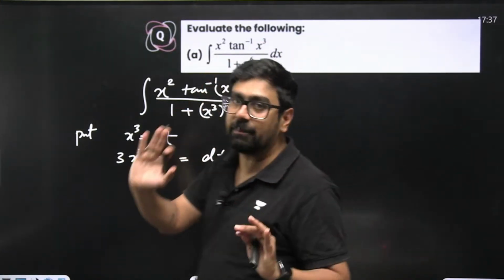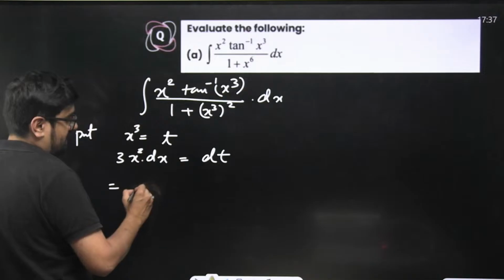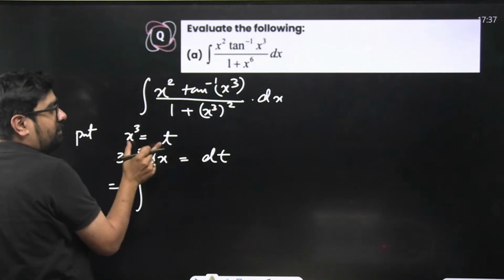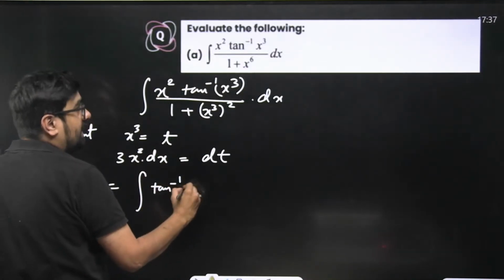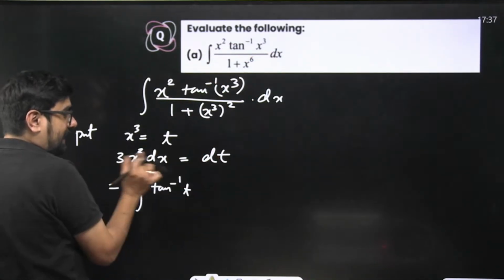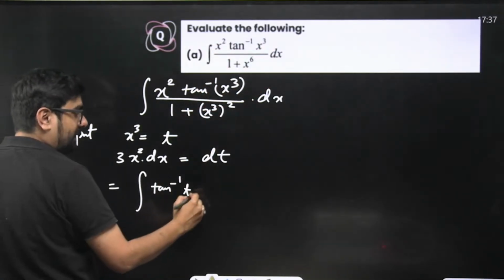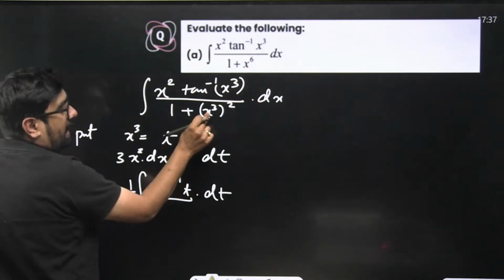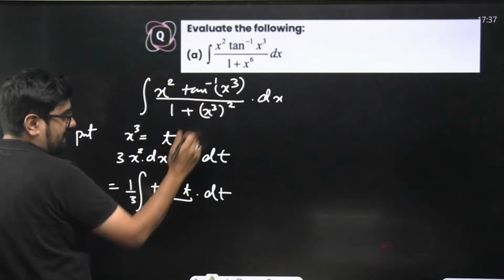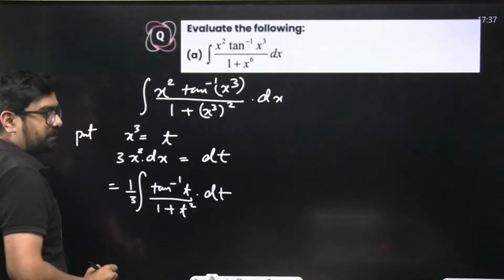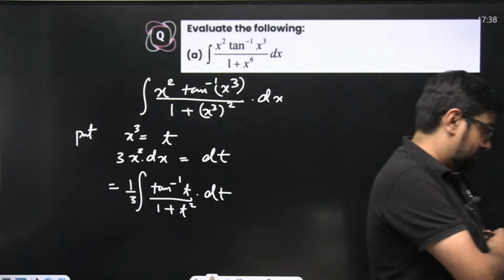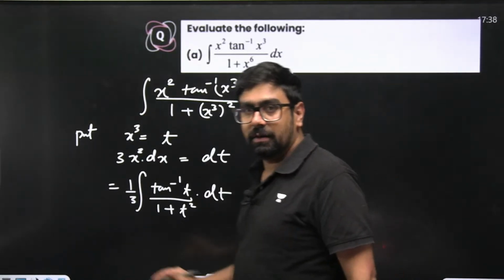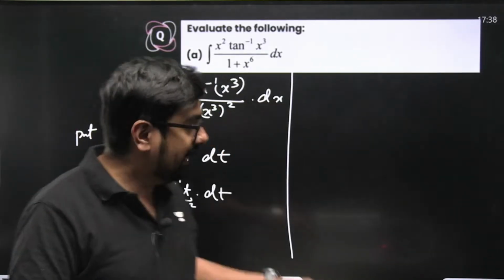Now what does this entire problem become? How did the substitution help us? So now what are we going to write? Tan inverse of x cube becomes tan inverse t, and x square dx became dt by 3. So dt over here and 3 outside because it's a constant. And 1 plus x cube square becomes 1 plus t square. Okay, the problem reduced, the problem got easier now.